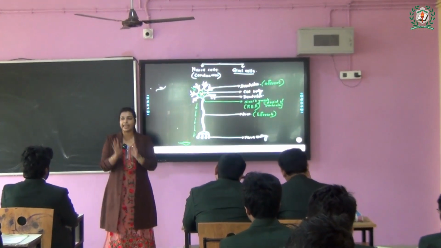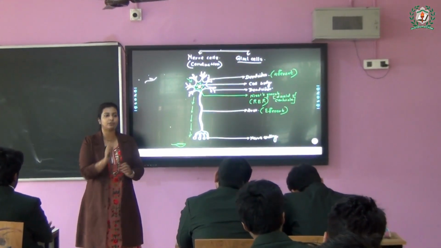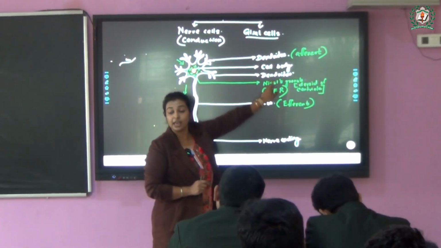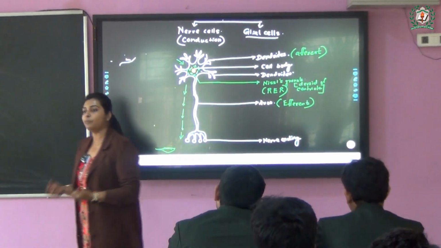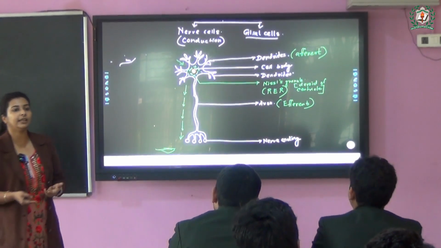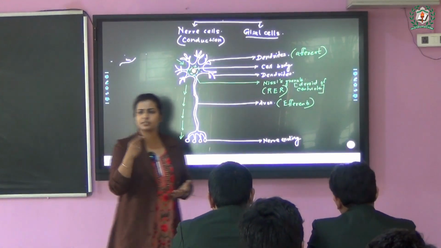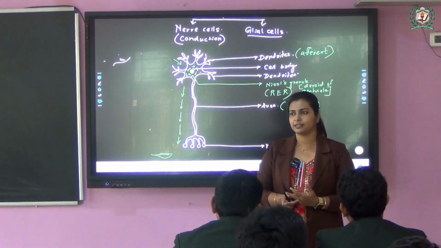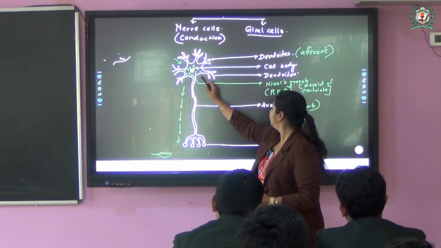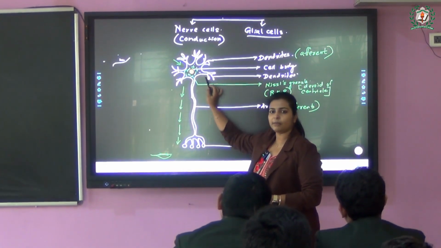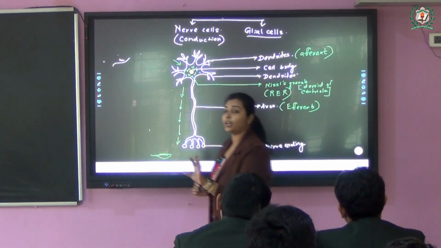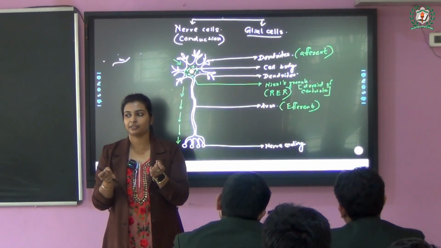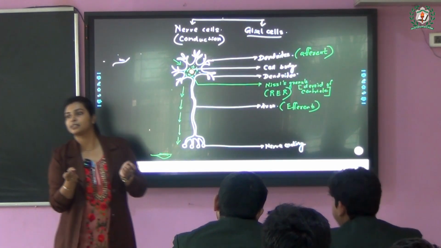What is the difference? Everything is the same except they do not have something. What are these? Number one is Nissl granules. Number two, they do not contain the Golgi body as well. Now why? From the cell chapter, can anyone say why they do not have endoplasmic reticulum and Golgi body? I'm giving you a hint. It depends on the structural part.